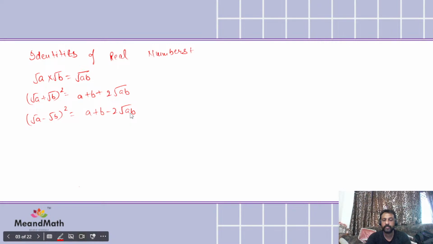So after that, what we have? If I say root A plus root B into root A minus root B, what I can do? A plus B, A minus B, that is equal to A square minus B square. So it will be A minus B, right? Now, students, after that, if I talk about root of A upon B, if I divide it, then I can write it as root A upon root B. Students, is it clear till here? Please confirm me if it is clear.